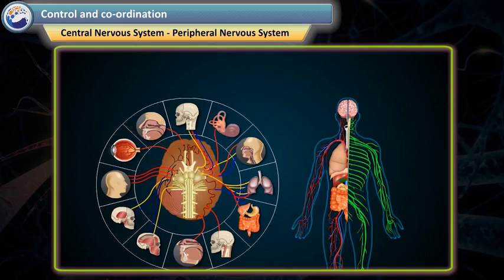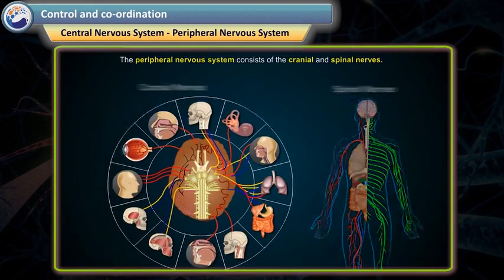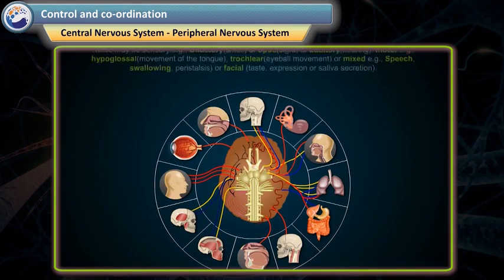Parts of nervous system. Peripheral nervous system. The peripheral nervous system consists of the cranial and spinal nerves. Cranial nerves. Cranial nerves are those that connect the different parts of the body to the brain. There are 12 pairs of cranial nerves.